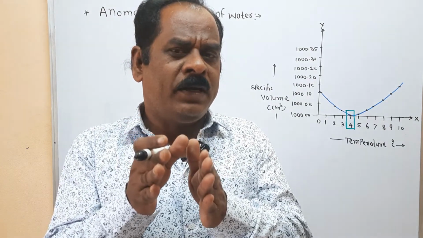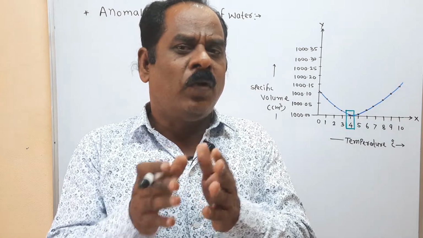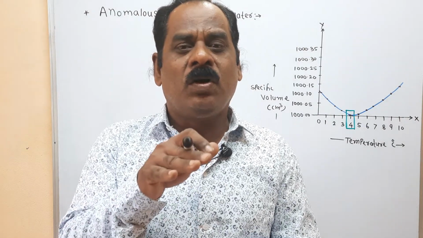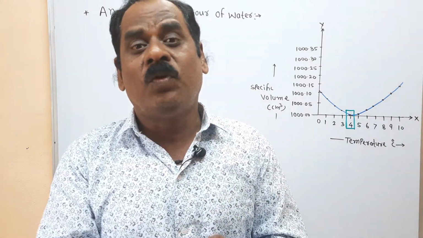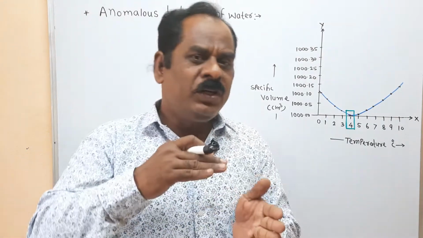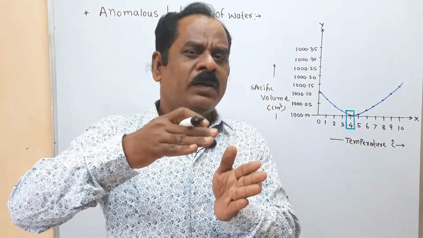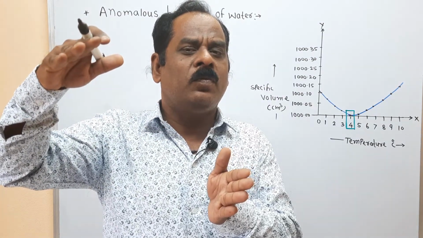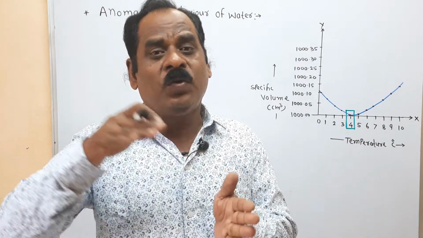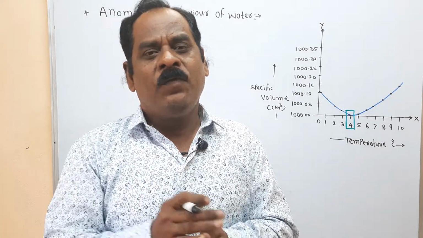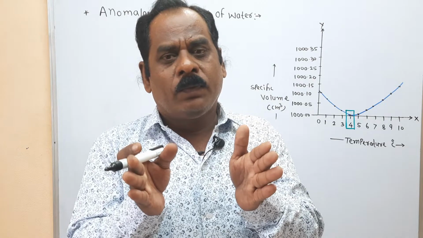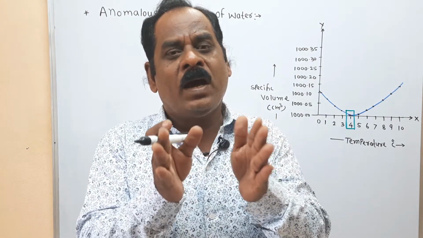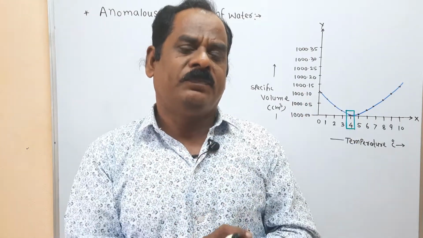At 4 degree centigrade, the volume is minimum and the density of water is high. After 4 degree centigrade, if you heat it, the volume slowly increases, meaning expansion of water takes place. And when you cool from 4 to 0, then it does not contract, it expands.